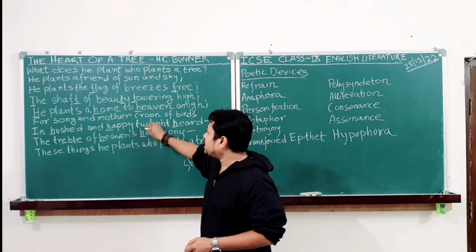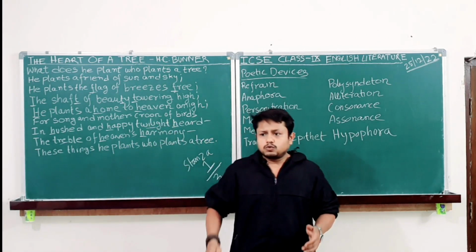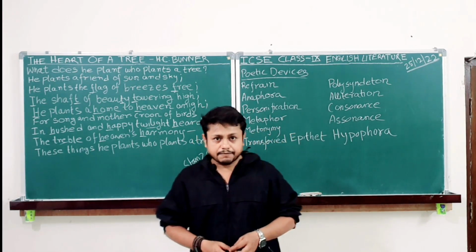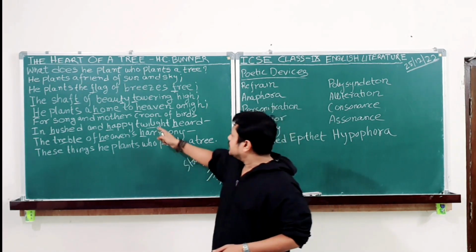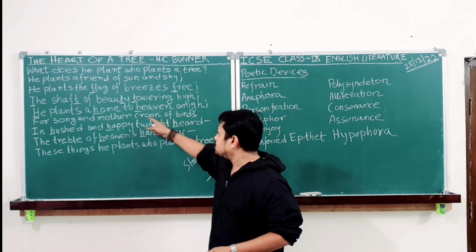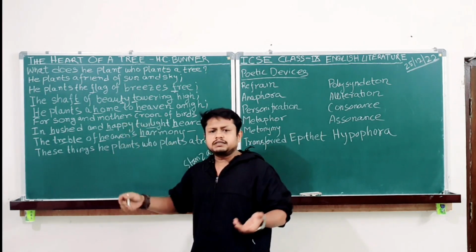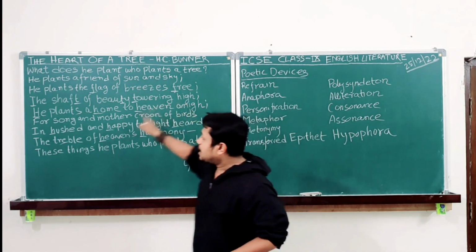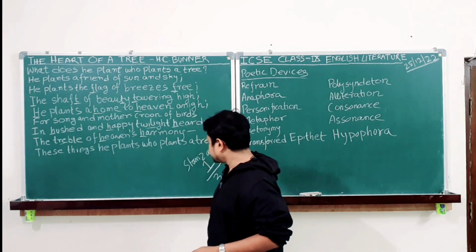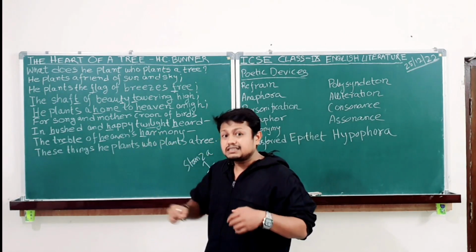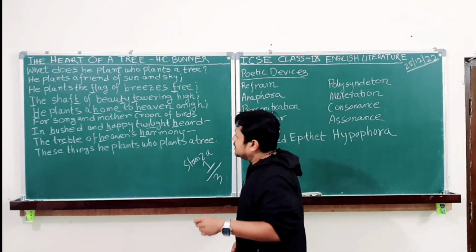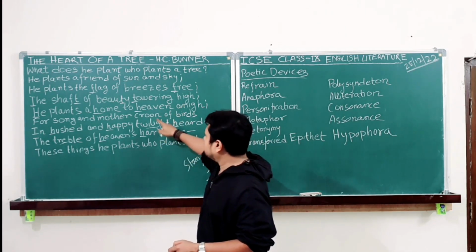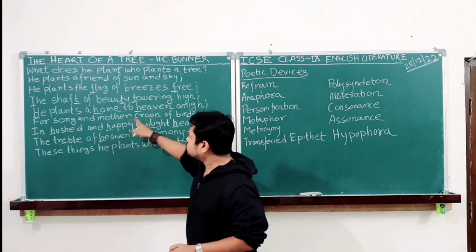Then twilight. Twilight is the time which is just before the onset of evening. Okay, just before the dusk. Then mother croon bird. Croon is a type of bird, and mother croon means a female croon bird. Nigh means close. Hushed means silent. Harmony means synchronization.